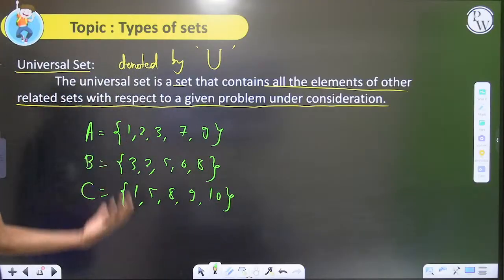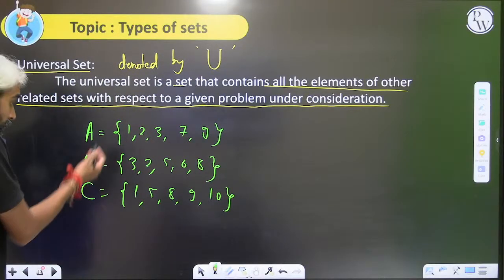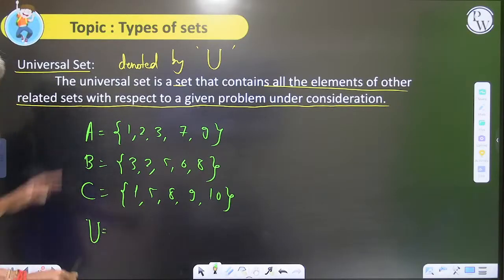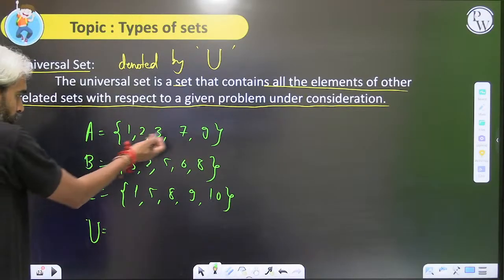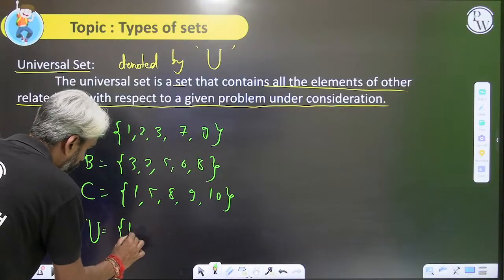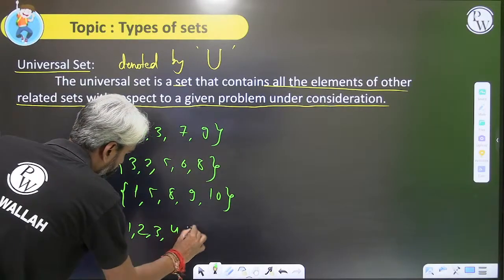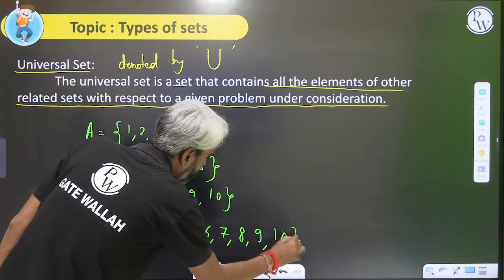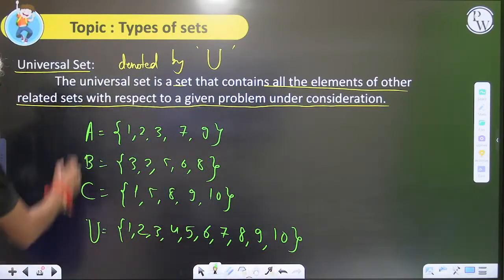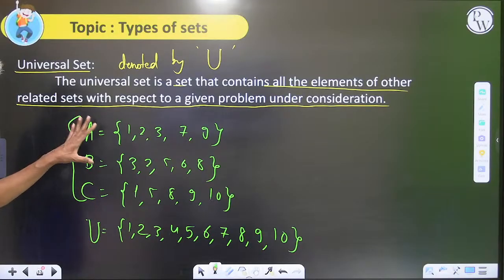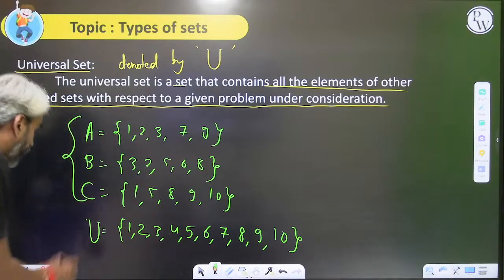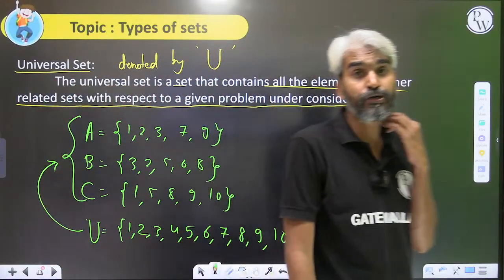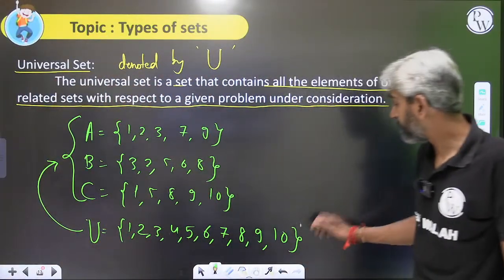These are some sets. Now, if there is a universal set U which contains the elements of all these sets, sir, 4 is not there, so U is {1, 2, 3, 4, 5, 6, 7, 8, 9, 10}. This U may be the universal set because all other sets are derived from it. All other sets corresponding to the problem will be derived from the universal set.